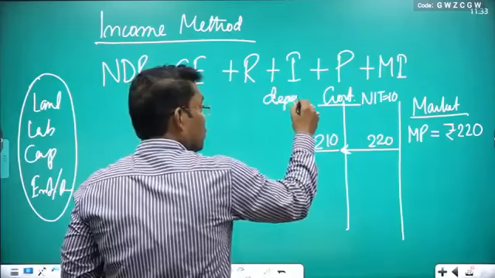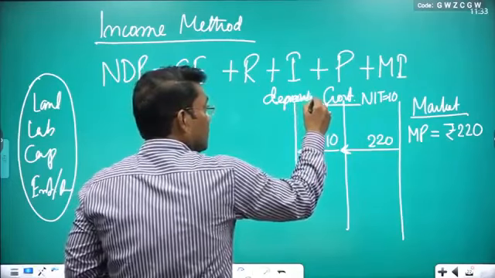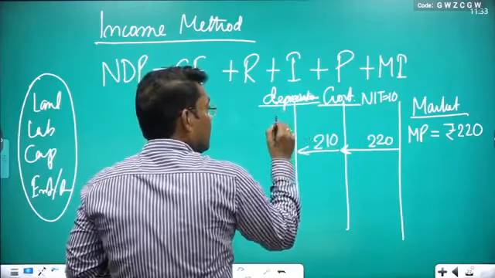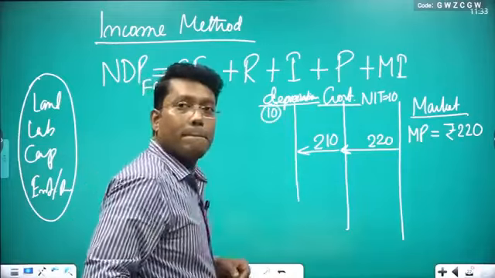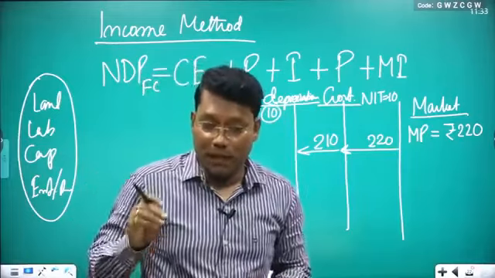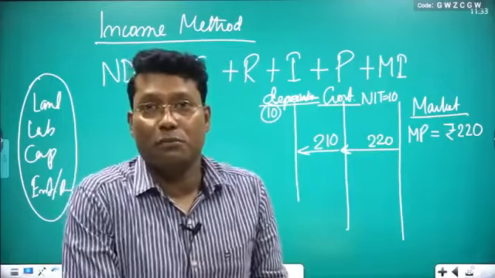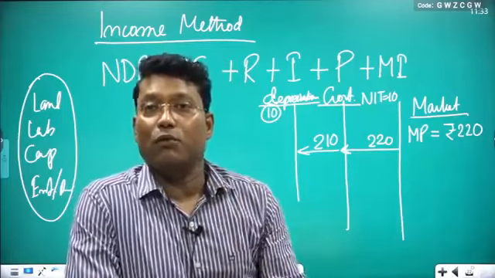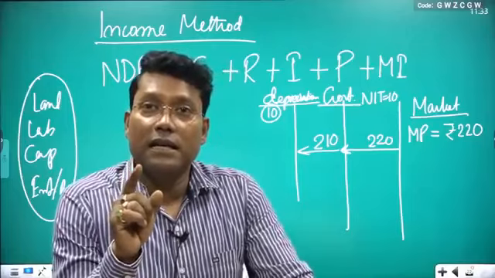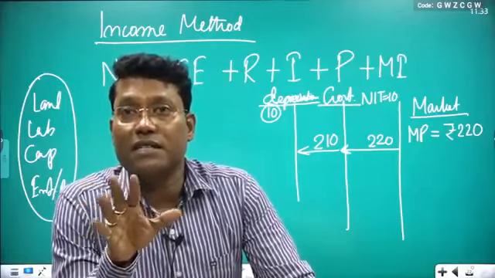There is a depreciation cost that I discussed in previous classes. Suppose the depreciation amount is again 10 rupees. So depreciation you have to maintain from the first day of production. Okay, when you started getting the money, you have to maintain it. Why? Because you know, dear, suppose your machine life is 10 years.